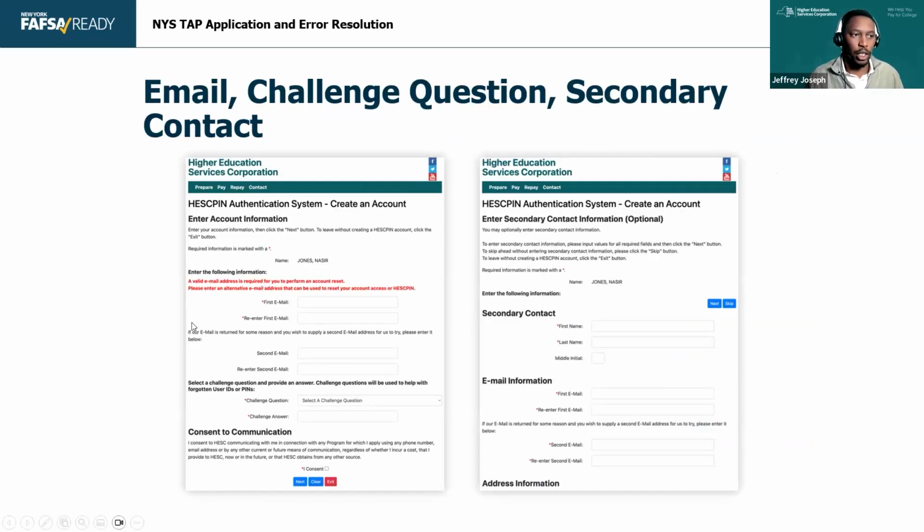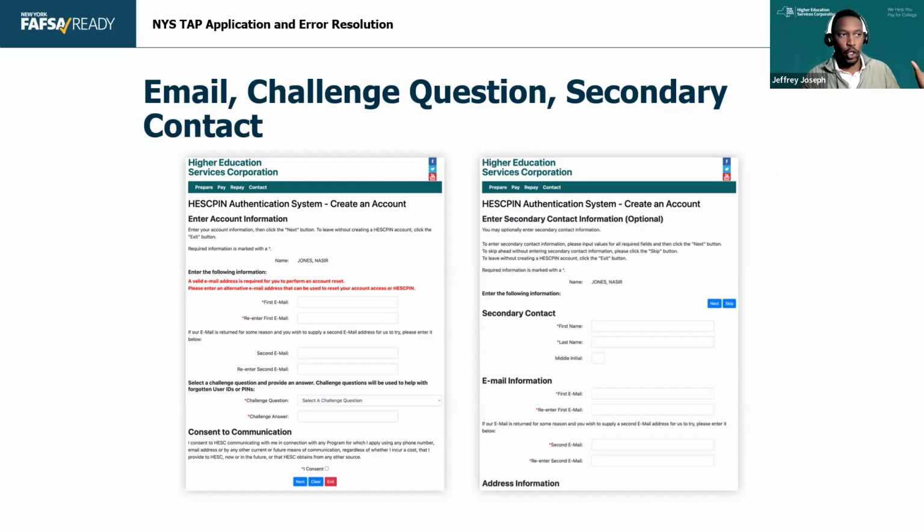Now, there's a question in the Q&A panel that I'll throw out there because it kind of goes with this. If the TAP link isn't available at the FAFSA, students should wait three or so days to fill out the TAP application. Now, they can fill it out right away, right? So they will be able to fill it out right away, but it may take 3 or 4 days for that FAFSA to go through, and then for the TAP to connect to that FAFSA to then come into our system, right?